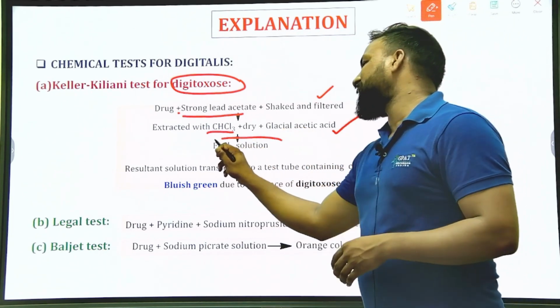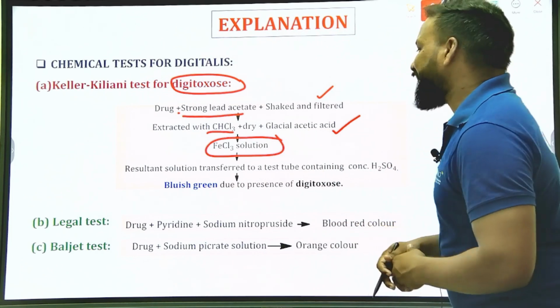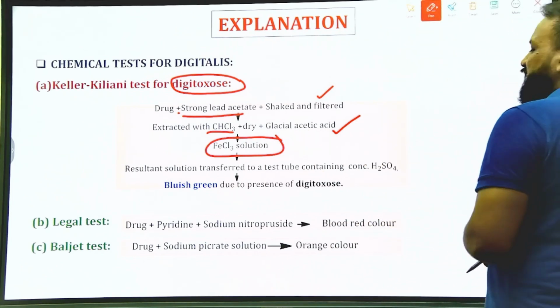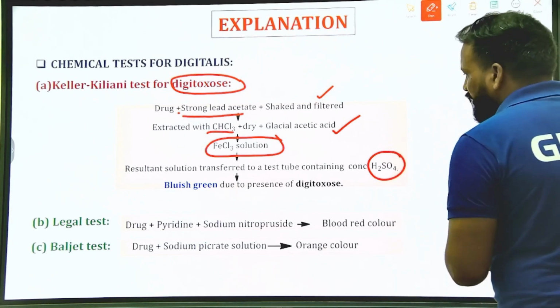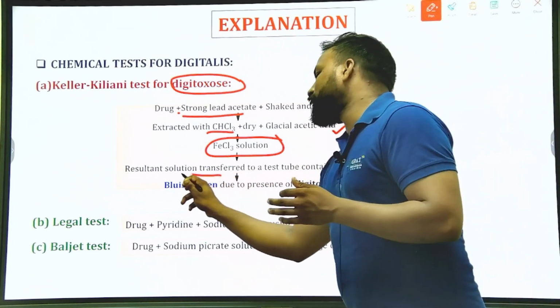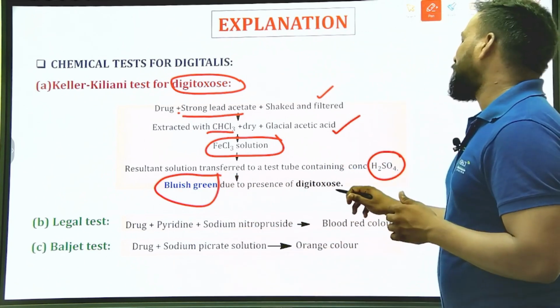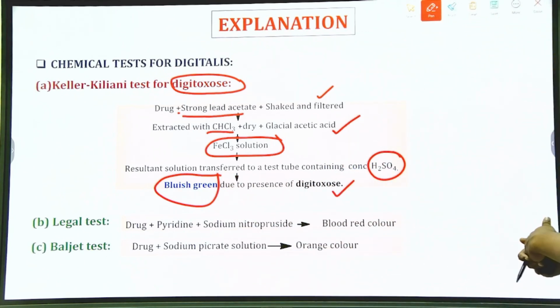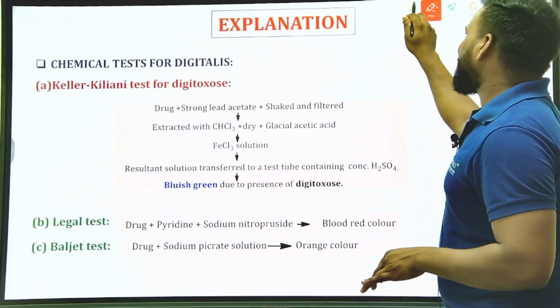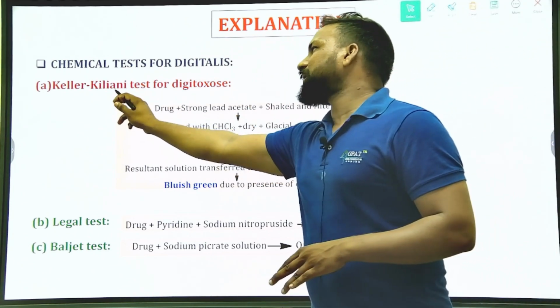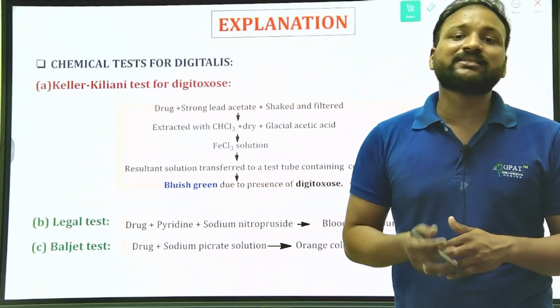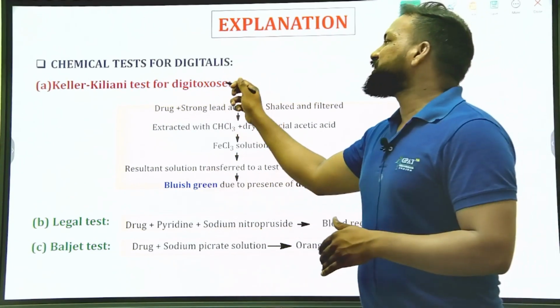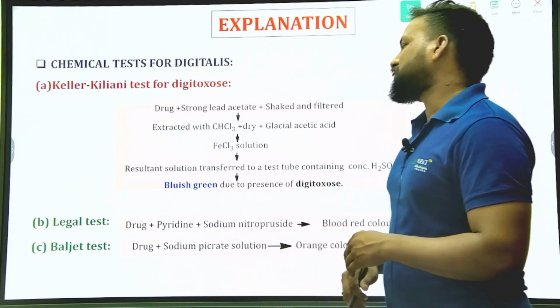To that, we need to add FeCl3 solution, and the resulting solution is transferred to a test tube containing strong, concentrated H2SO4. Finally, if it gives a bluish green color, that indicates the presence of digitoxose. Simply, don't worry. In simple terms, the Keller-Kiliani test is for glycosides. Especially if you want to test Digitalis, it confirms the presence of digitoxose sugar.